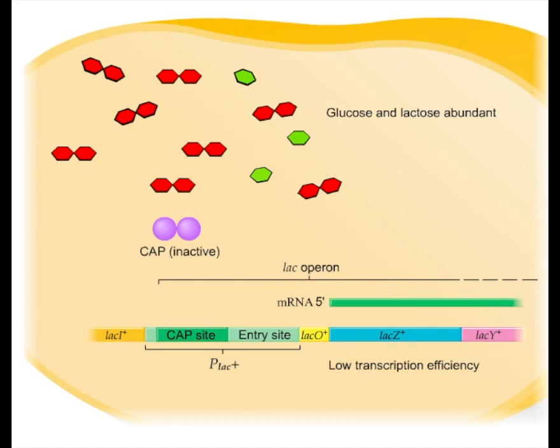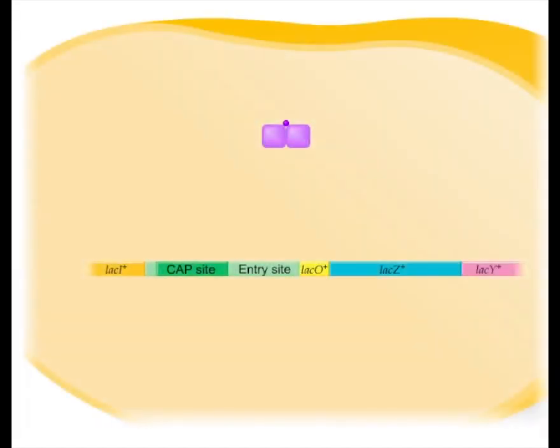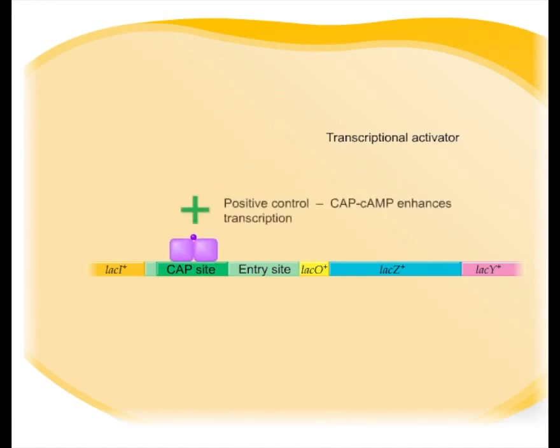Once the glucose runs out, cyclic AMP levels increase and transcription of the LAC operon is enhanced, as we saw earlier. The CAP-cyclic AMP complex is said to be a transcriptional activator because the rate of transcription is increased by the complex. In other words, there is positive control of the LAC operon by this system, in addition to the negative control by the repressor system. Catabolite repression also is seen for a number of other operons that encode enzymes for the metabolism of various sugars.